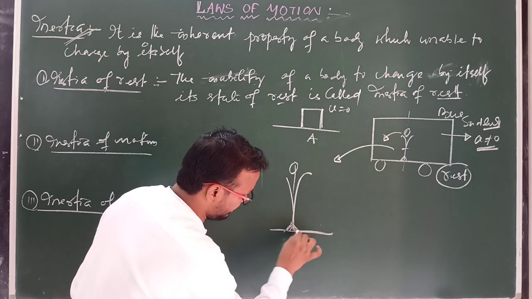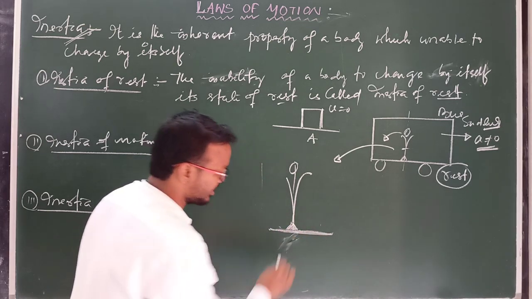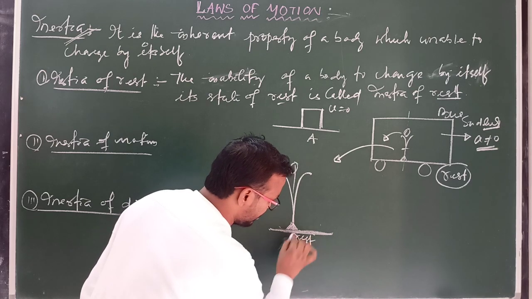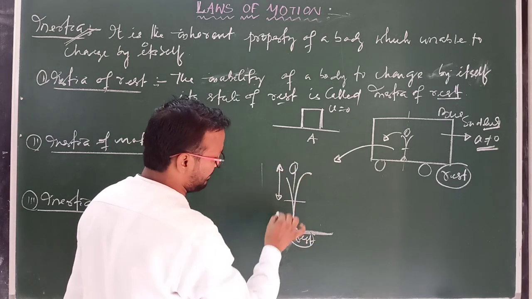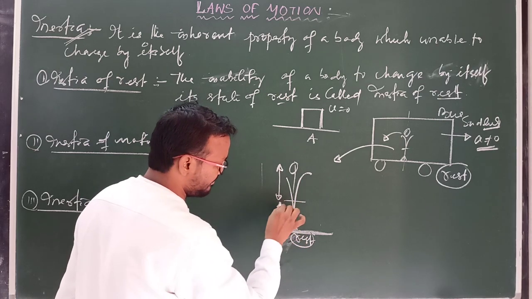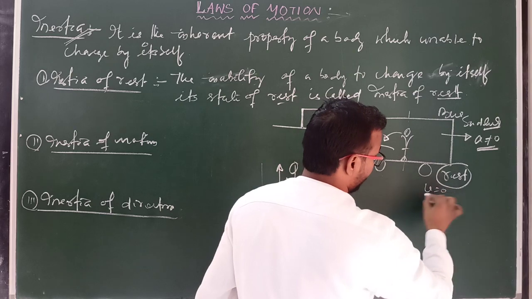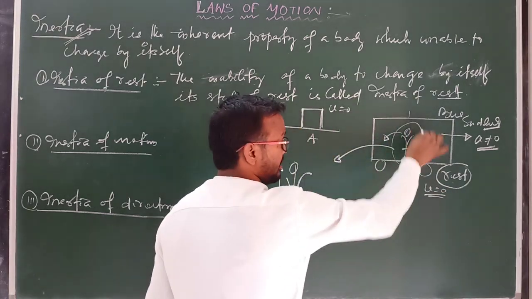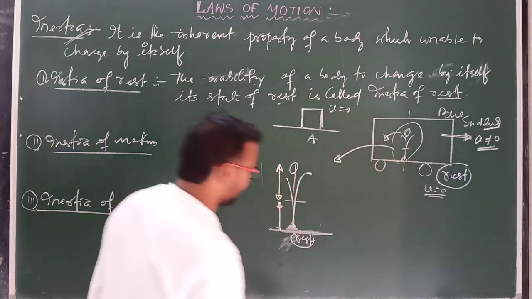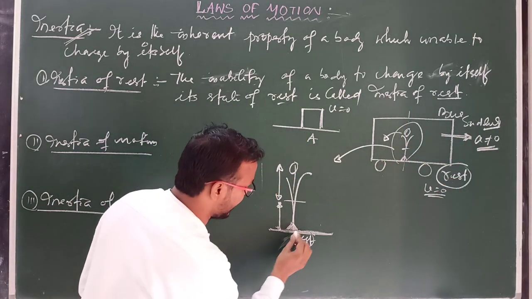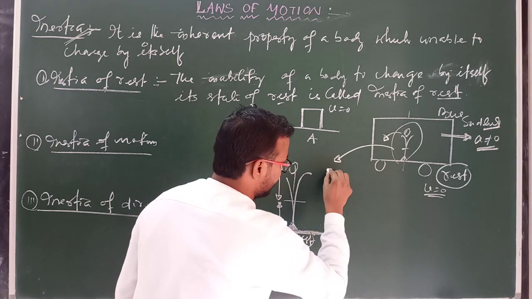Inside the bus, there is friction between the floor of the bus and your feet. So this is the rest position, and I am dividing your body into two parts. This is the upper part and this is the lower part of the body. Initially the body is at rest, means initial velocity of the body is zero, means your velocity is also zero. So when the bus suddenly starts moving or suddenly accelerates in this direction, then your body will be like this.